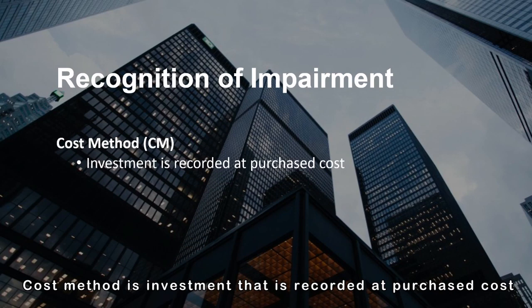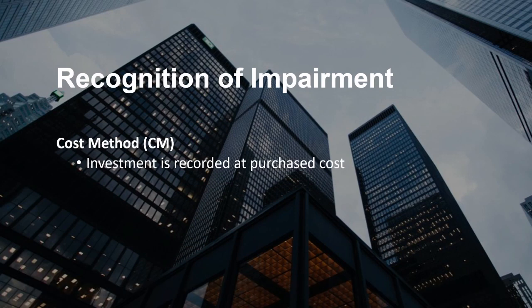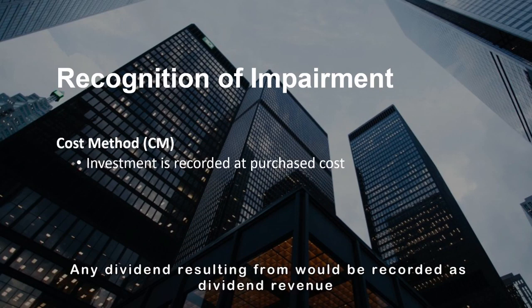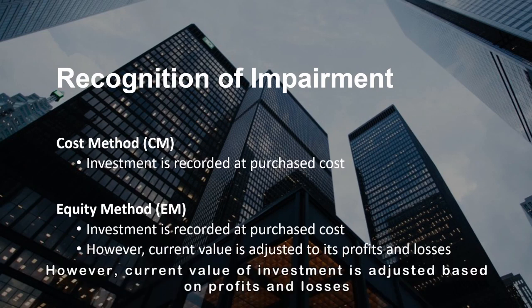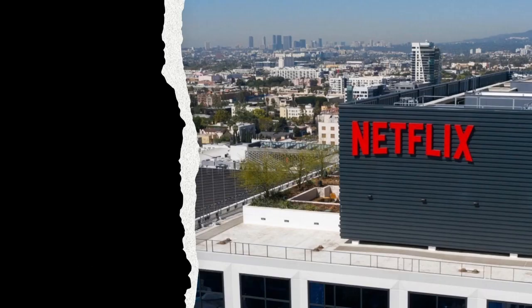Cost method is investment that is recorded at purchase cost. Any dividends resulting from it would be recorded as dividend revenue. Equity method is the same way, as investment is recorded at purchase cost. However, current value of investment is adjusted based on profits and losses.